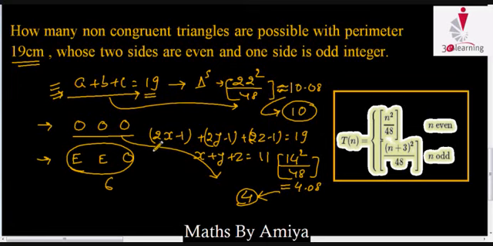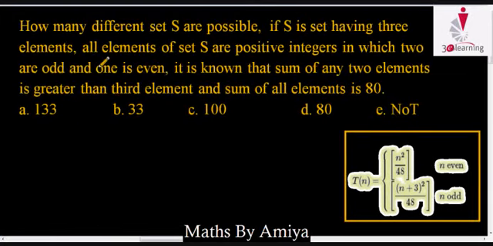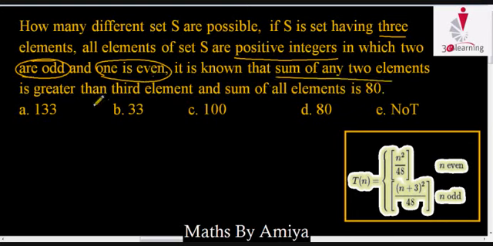Now try to solve the same question, but the language is different. How many different sets S are possible? If S is a set having 3 elements, we can say 3 sides. All elements of set S are positive integers, so we are defining the integral condition, in which two sides are odd and one is even. We do not have to work on this directly, we have to work on total minus. It is known that the sum of any two elements is greater than the third, meaning if the elements are A and B, then A plus B is greater than C. This is the condition for a triangle.